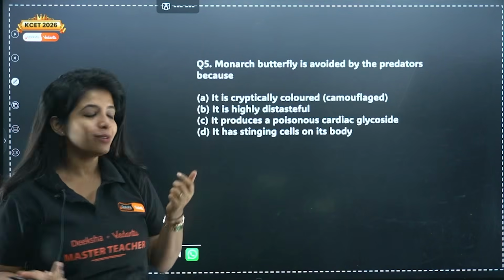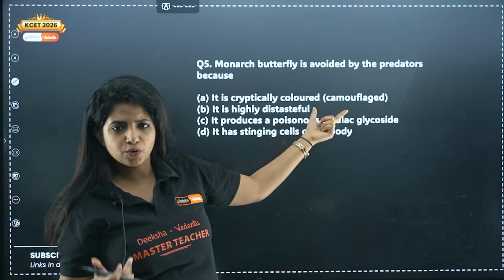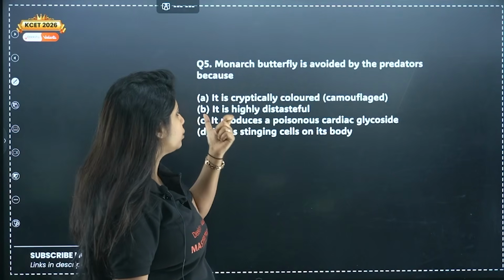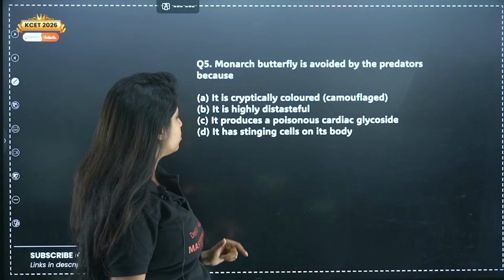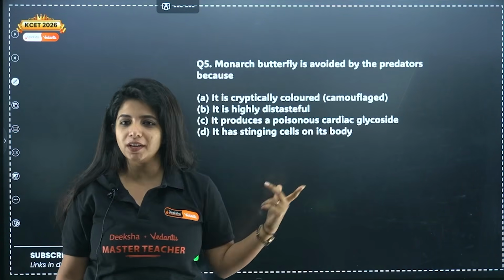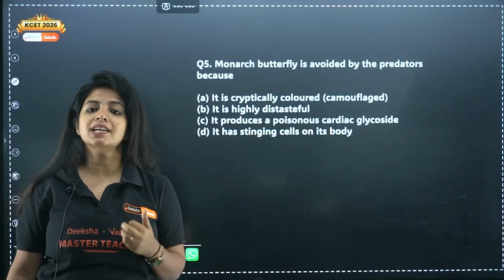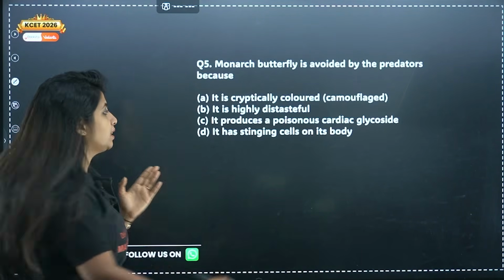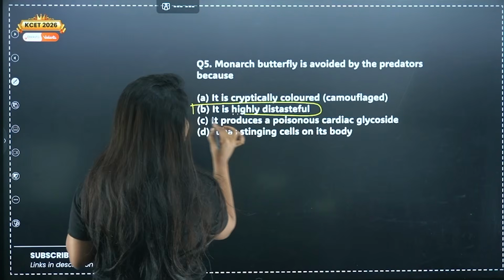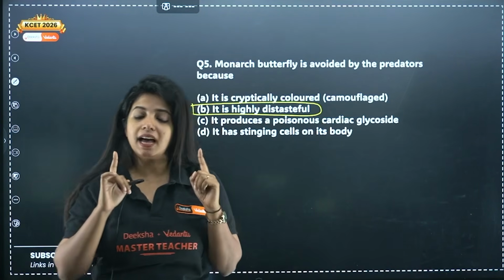Why do you think so? Because it is cryptically colored, or they show camouflaging. It is highly distasteful. It produces a poisonous cardiac glycoside. It has a stinging cell on its body. What is the reason? First reason that comes to our mind, it is highly distasteful. Okay, it tastes so bad that no one would ever want to eat it again. That is the reason. It is highly distasteful.